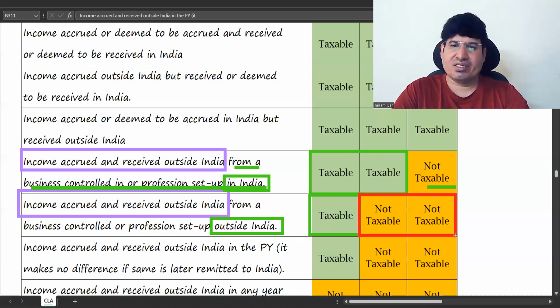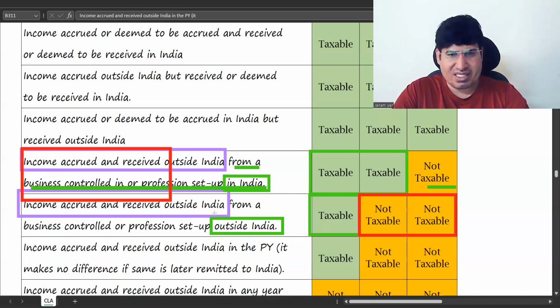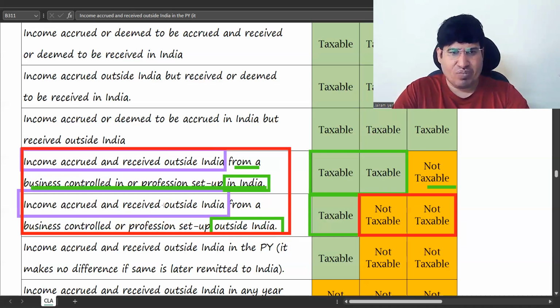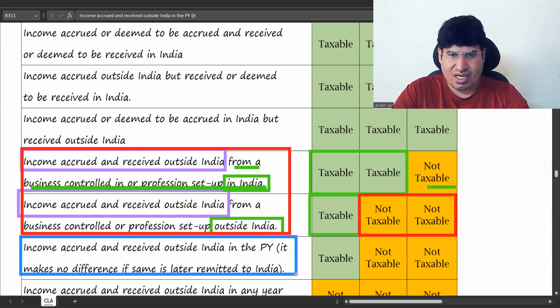Just need to learn this table, but if you go logically, it will become very simple. Like here, we talked about business, correct? Business controlled or profession set up in India. So these two are actually business income. And this last one is all income except business income, all income other than business income. For this, just follow this outside India principle.